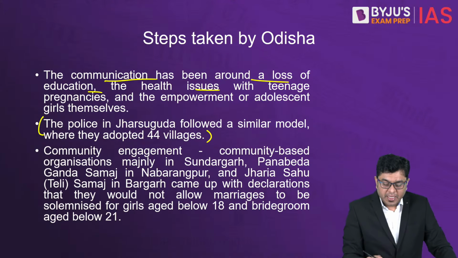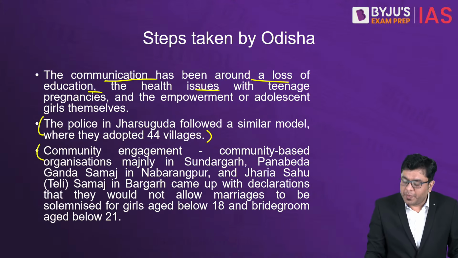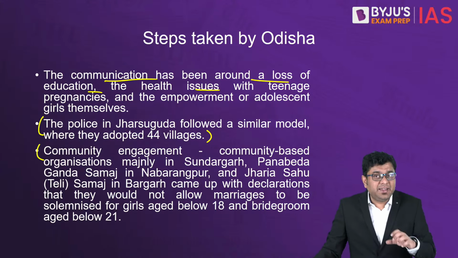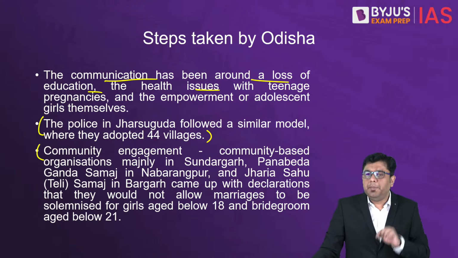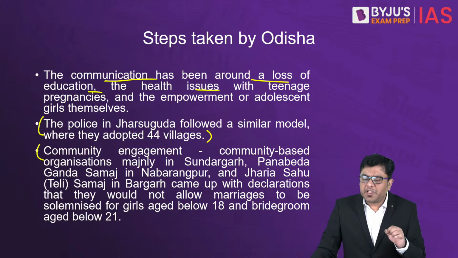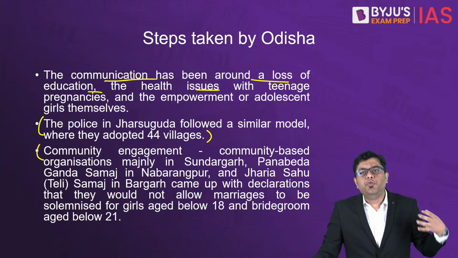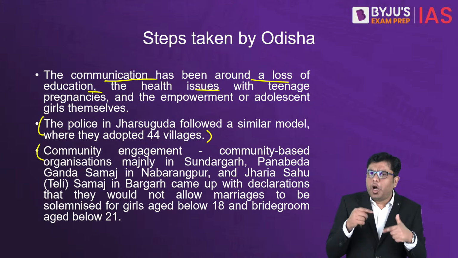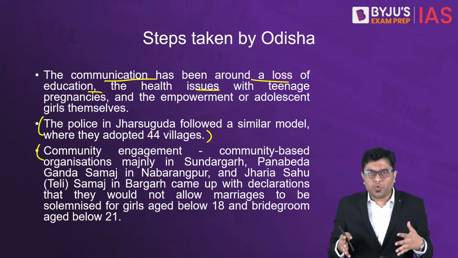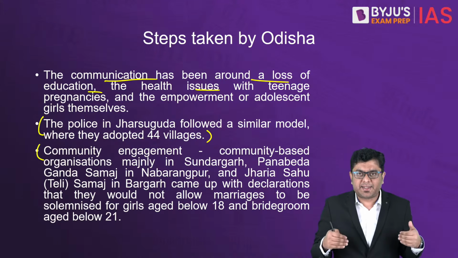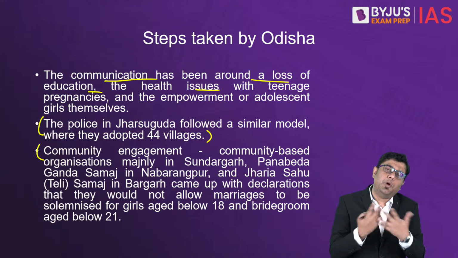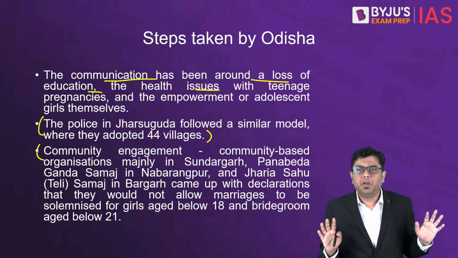Community engagement has been done, and as a result, a few of the communities have made an open declaration that in their community, child marriage won't be encouraged. But if the communities are issuing this warning, it does not mean that from tomorrow itself the problem will be solved.